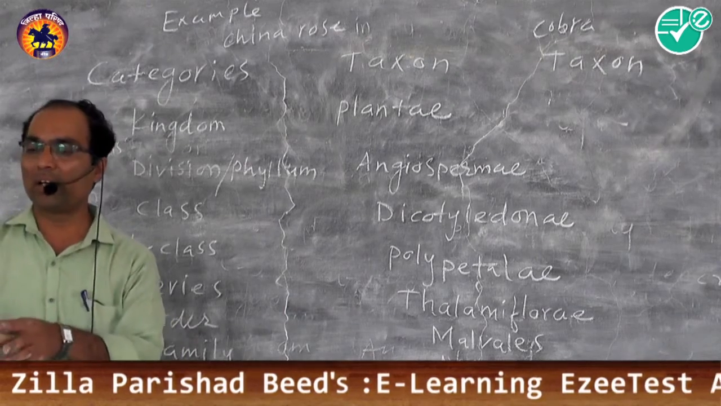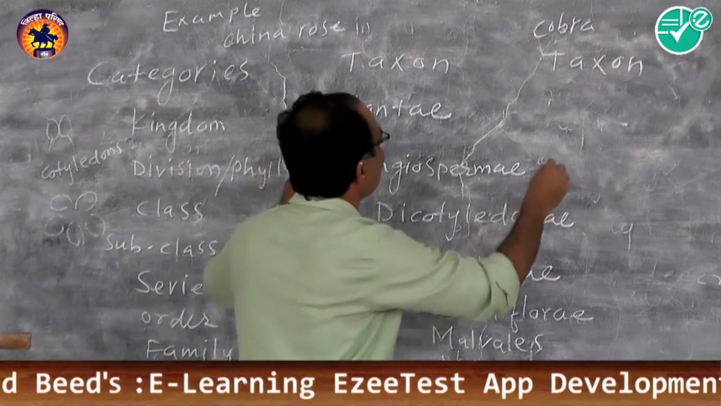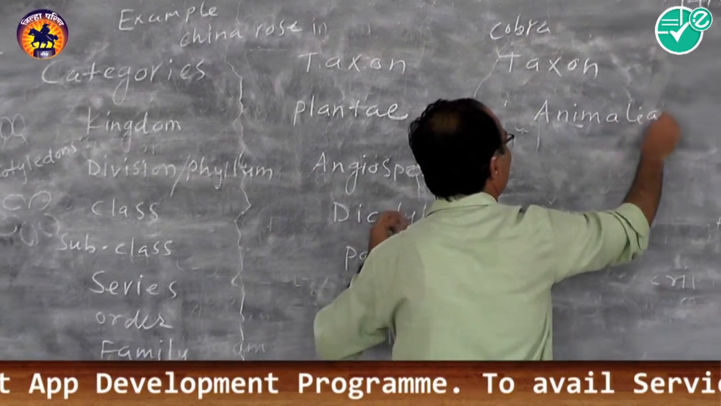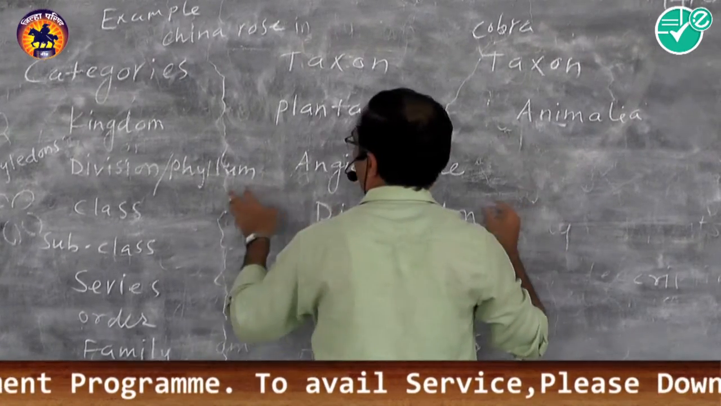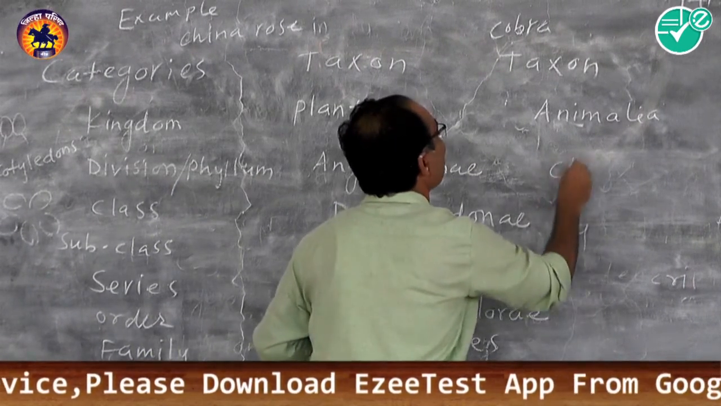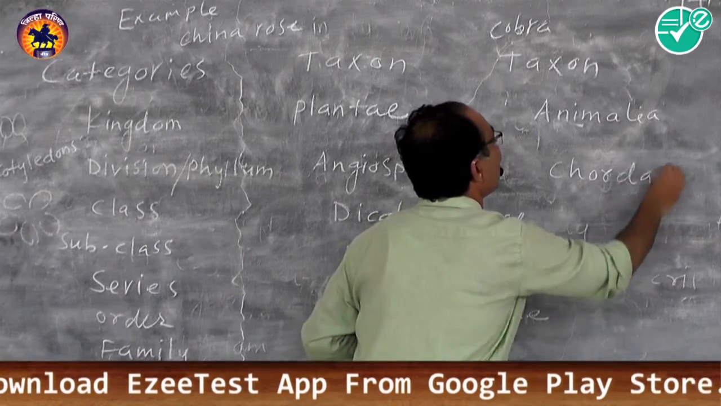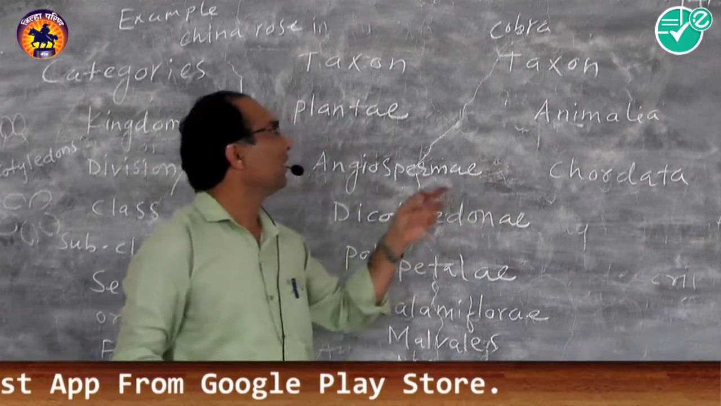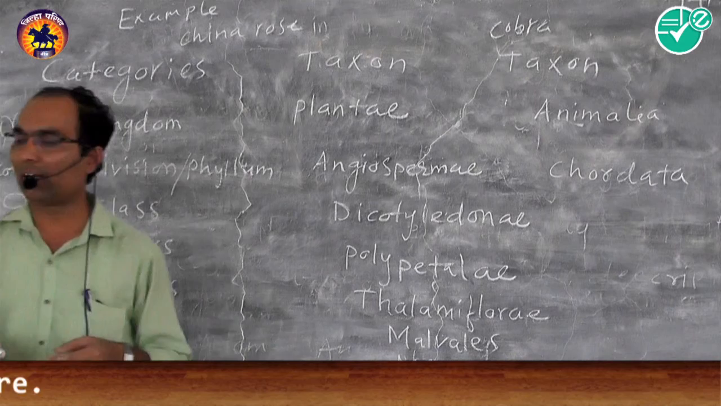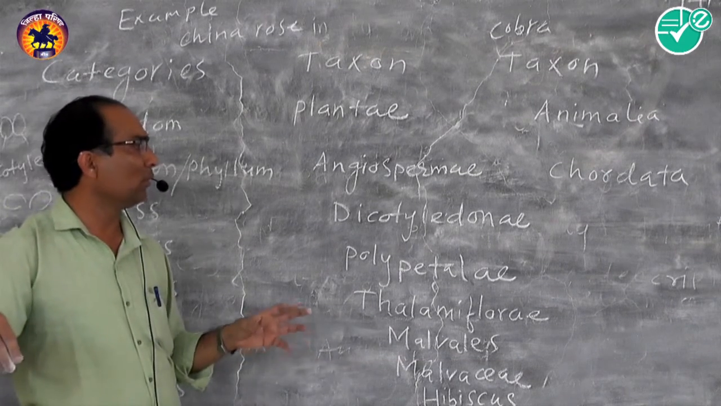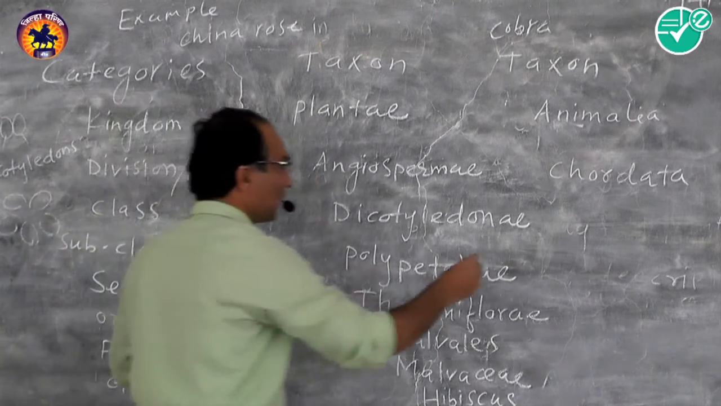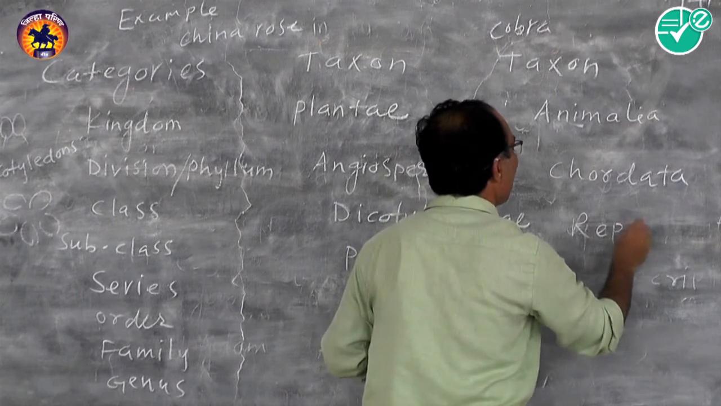Like this, cobra classification is Animalia. Division is not important. Phylum is Chordata. Cobra is present in the kingdom Animalia, and the phylum is Chordata. Chordata means they have a notochord. Second is class Reptilia, meaning these are reptiles.